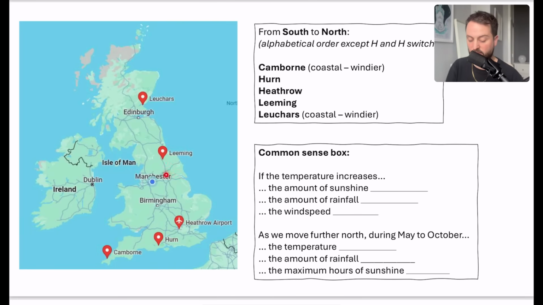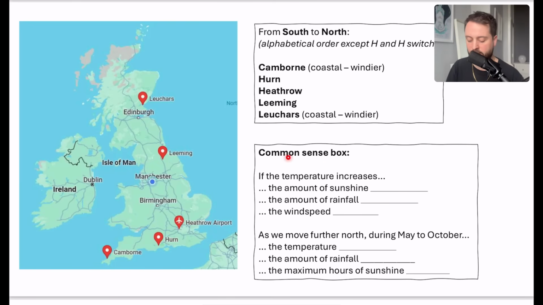And you can use some common sense about some of these things that we've got. So Camborne and Leuchars are both on the coast. Just think what it's like if you've been to the coast before. It's usually windier, right? If you're by the seaside, we know that it's usually windier in those locations. That's just something that's worth bearing in mind. If there's a very windy place in the UK, it's worth suggesting that it's either Camborne or Leuchars.